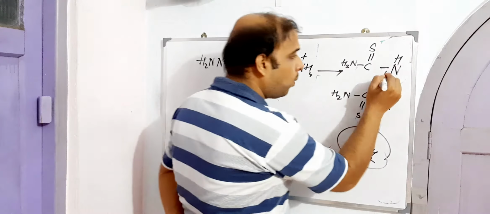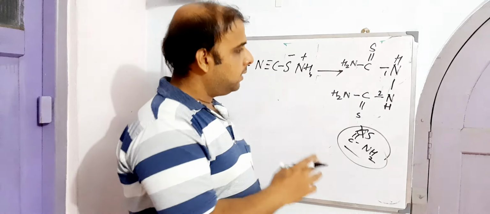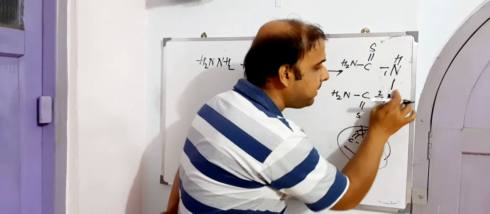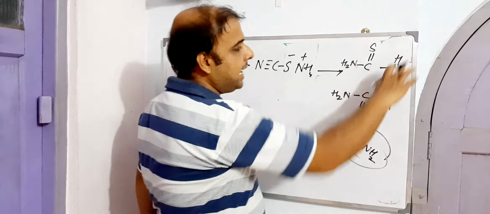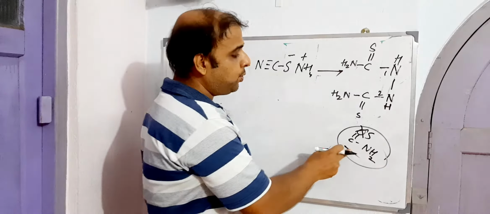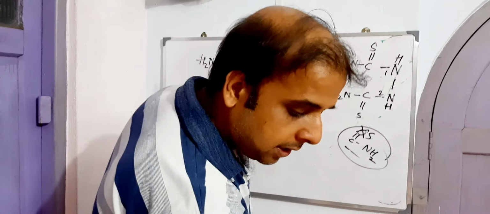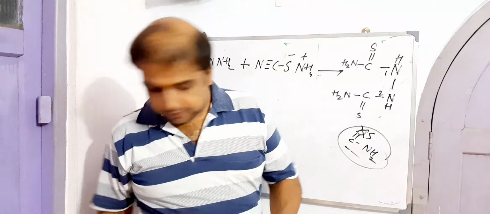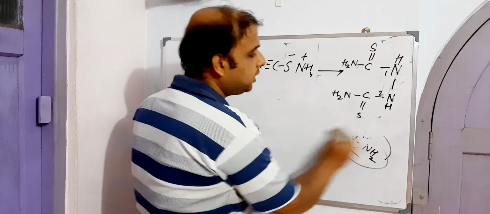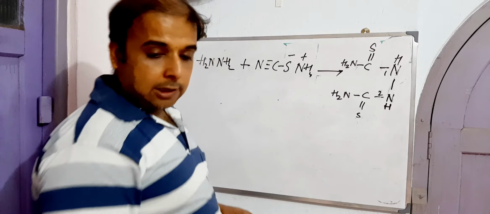Where exactly are they placed? 1 and 2. This is basically hydrazino, because the hydrogen portion is still intact, and nitrogen is the immediate neighbor of this nitrogen. That is why hydrazino 1,2-bis, then close the bracket, and within the bracket you write thiocarboxamide. Thus, we have got the first intermediate, and it looks like this.